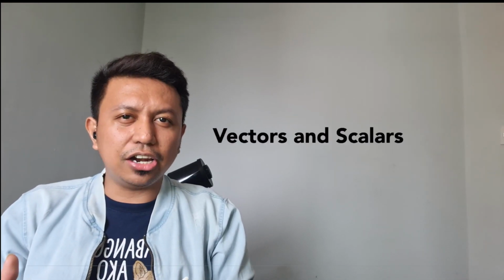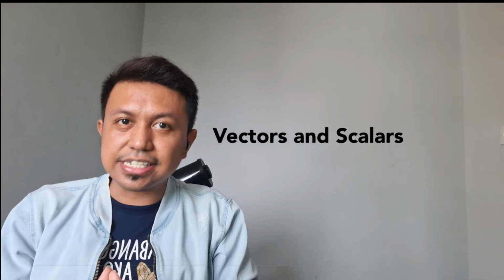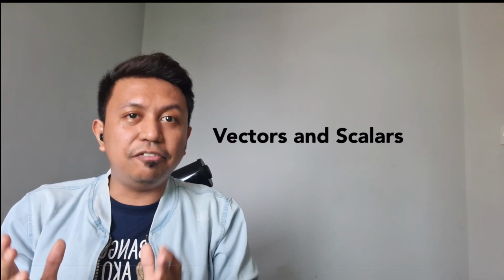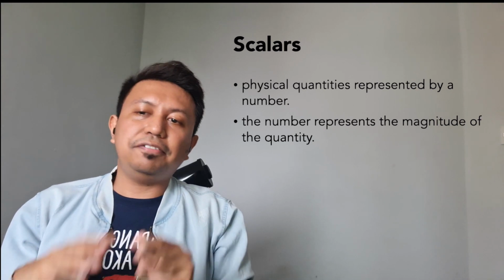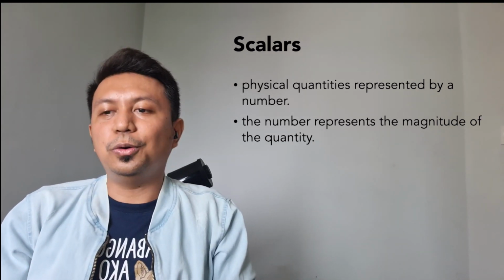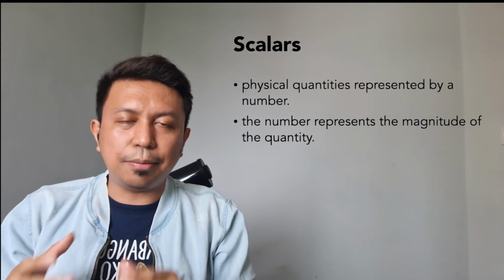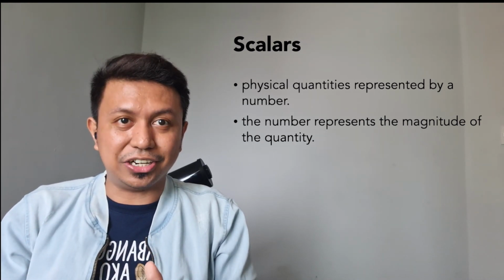So vectors and scalars are basically physical quantities, no? They are physical quantities found in nature, but they are very much different. So let's look at vectors and scalars. Scalars first. Scalars are basically physical quantities represented by a number. That number represents the magnitude of that quantity. So that is the scalar by definition, okay?